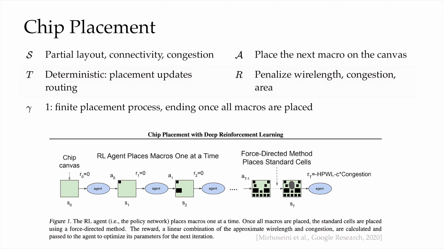The figure here is from Google Research, the AlphaChip work. The agent places components one at a time. Then a separate method fills in the smaller standard cells. And in that work, the reward combines wire length with congestion. The structural challenge is that one early placement can create congestion problems that don't show up until many, many steps later.